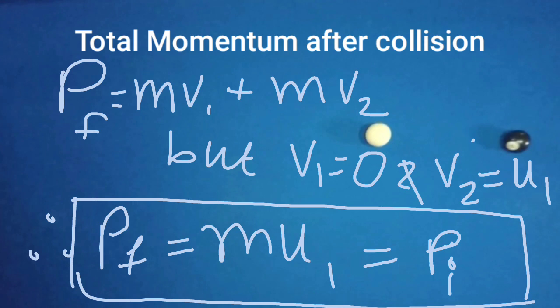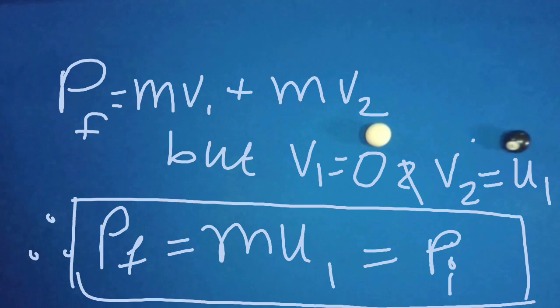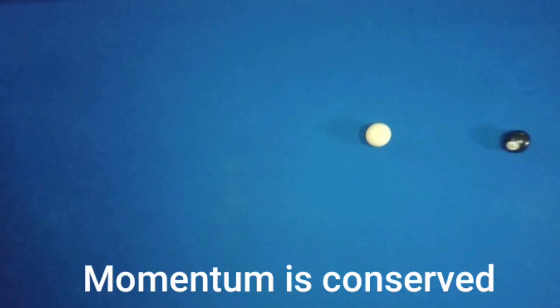Here v1 and v2 are the final velocities of both balls, but v1 equals 0 because the white ball comes to rest, while ball 2, the black ball, acquires some velocity v2 which is equal to the initial velocity of the white ball, that is v2 equals u1. Now the final momentum of the system is Pf equals m u1, which is equal to the initial momentum of the system, and hence we can say that the momentum is conserved.